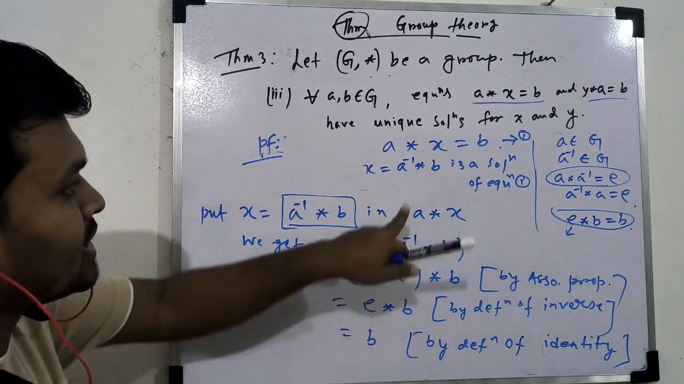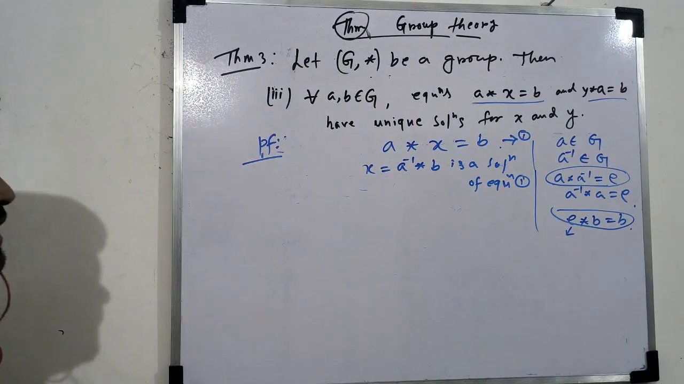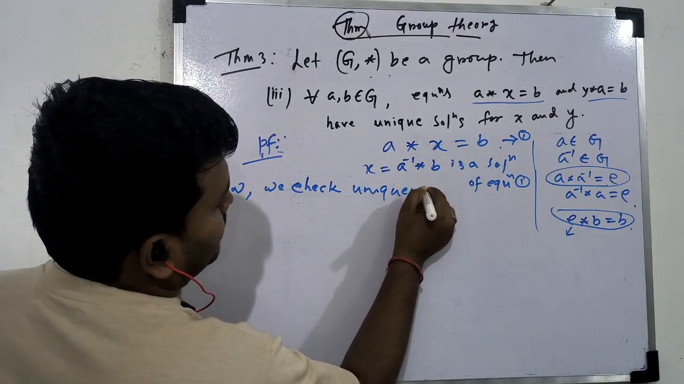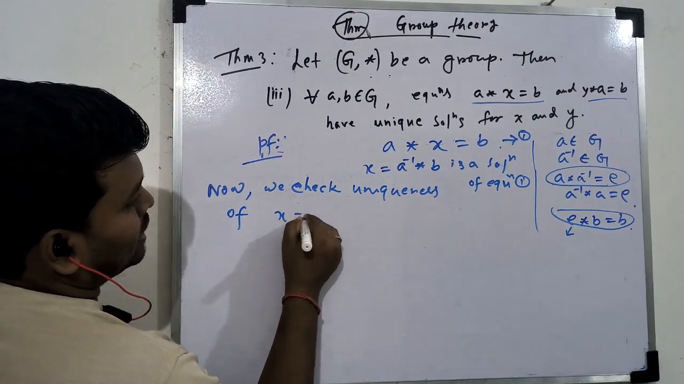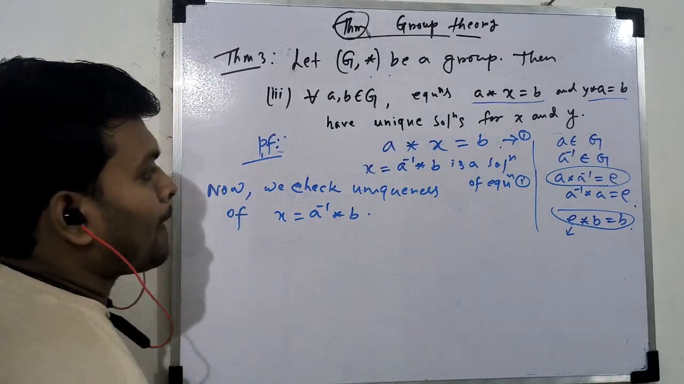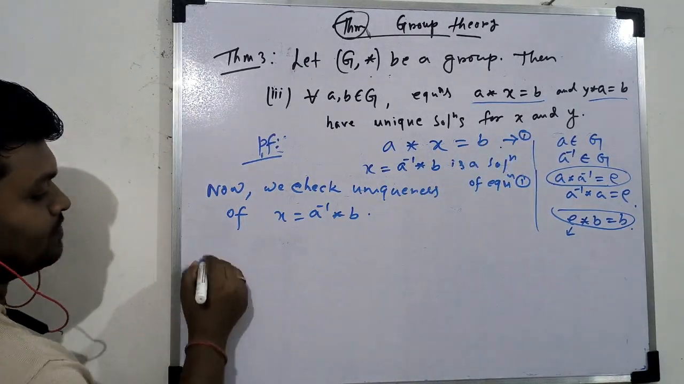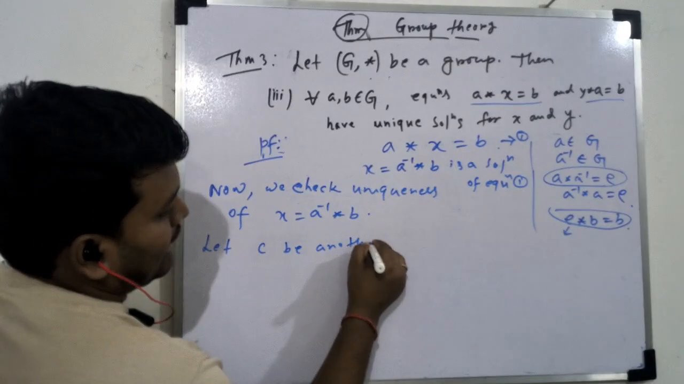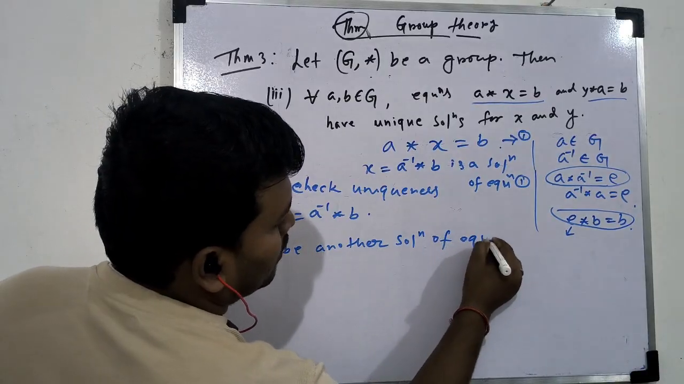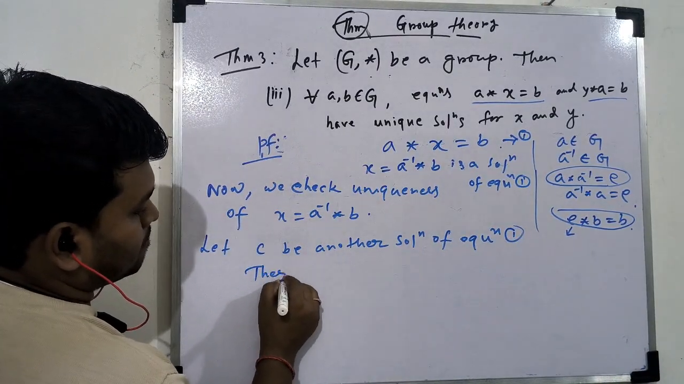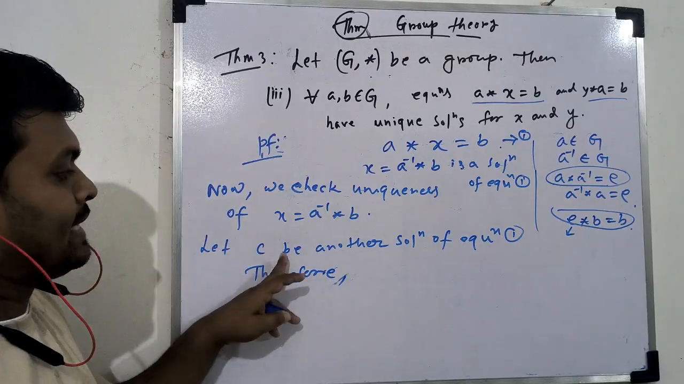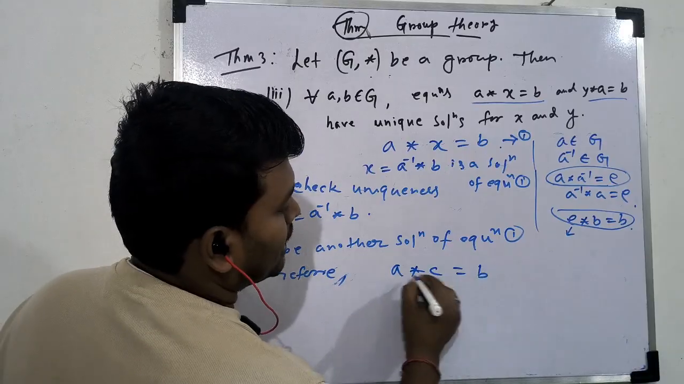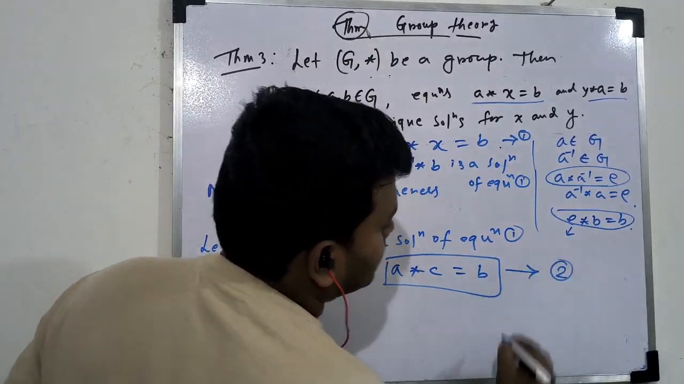So now we check uniqueness of this element. Now we check uniqueness of x equal to A inverse star B for this equation 1. For that, let C be another solution of equation 1. So therefore, C अगर solution होगा इस equation 1 का, तो हम लोग को मिलेगा, A star C equal to B. Let this be 2.